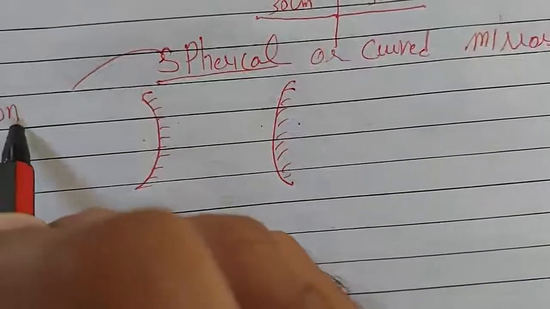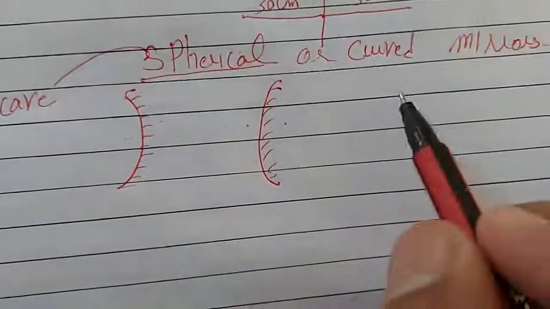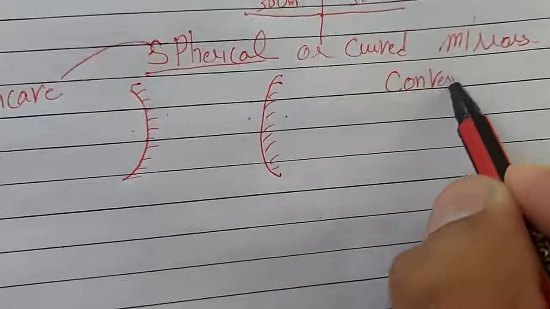There are 2 types of spherical mirrors: one is the concave mirror and the other is the convex mirror.